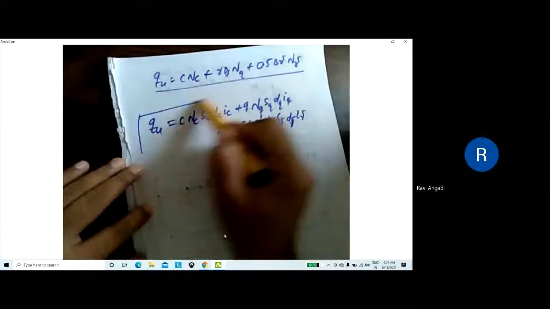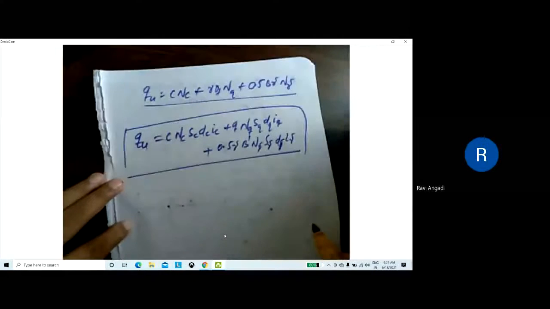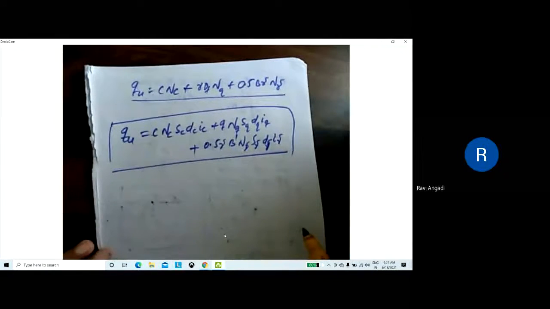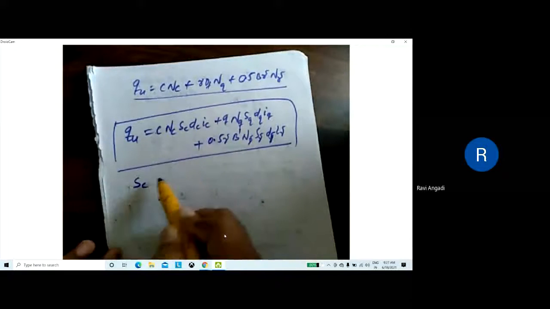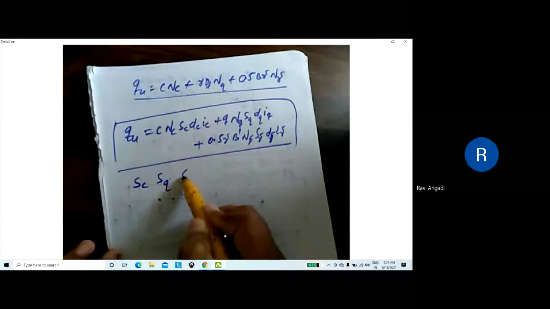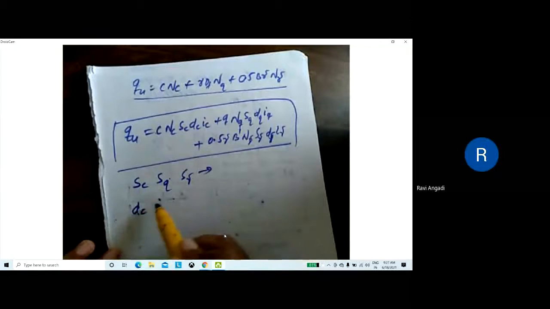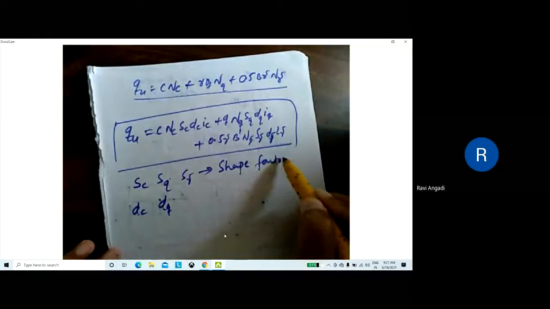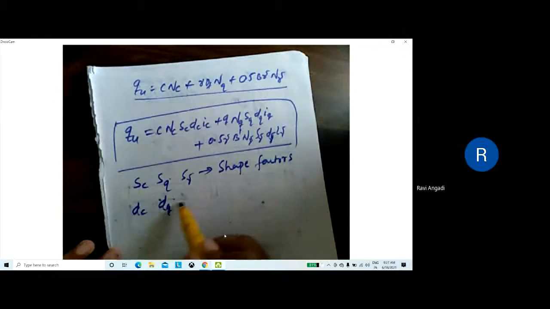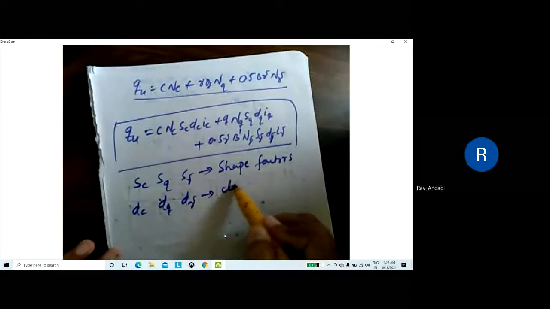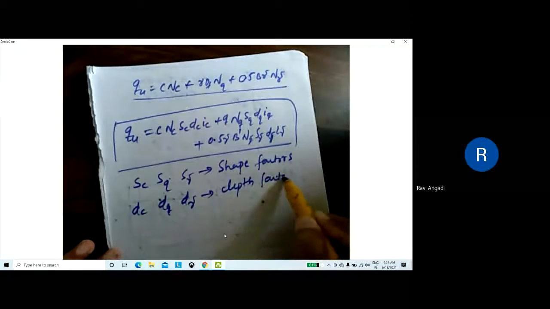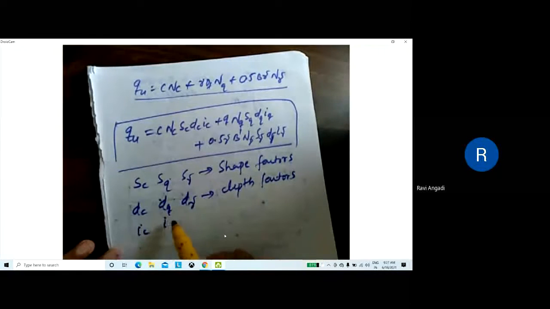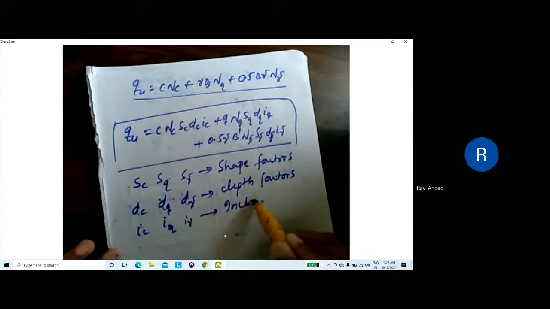So this is the general equation to be taken for an eccentric foundation. As you know, what is SC, SQ, S gamma? Can anyone tell what S is? Shape factor, sir. Yes, shape factors. These shape factors are already given and are to be used. DC, DQ and D gamma are what? Depth factors. And what are IC, IQ and I gamma? Inclination factors.